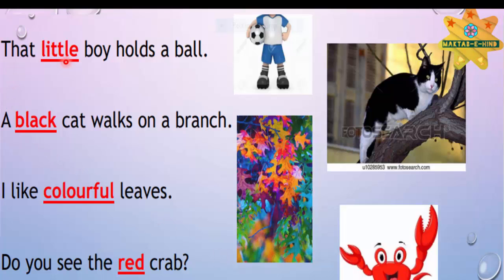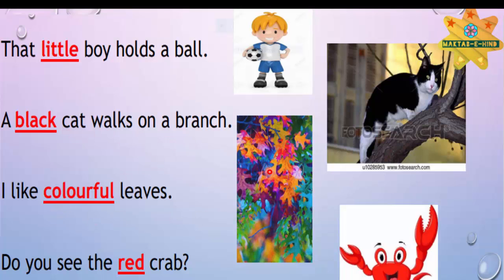Example 1. That little boy holds a ball. Here little describes the size of the boy. So little is an adjective in this sentence. Now in the second picture, look at this cat. It is black in color. A black cat walks on a branch. Black describes the color of a cat. So black is an adjective in this sentence.